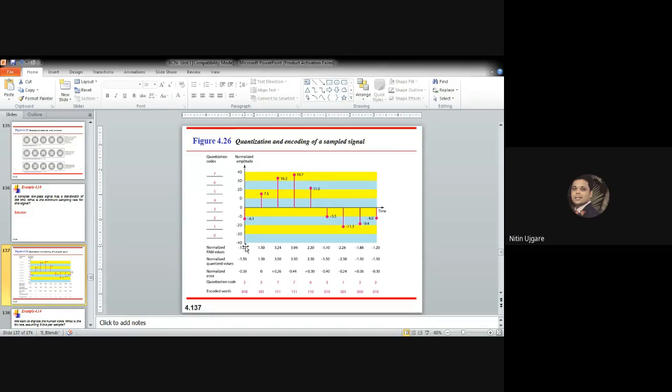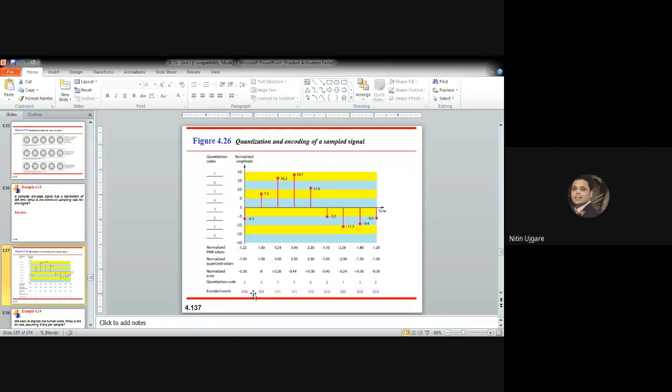This value actually lies in this second code. This level 1 is referred to this yellow, 2 is referred to this blue. And you can see that the pulse amplitude modulation value, that is 1.22, lies in this second code. So that's the reason its encoded word will be 010.